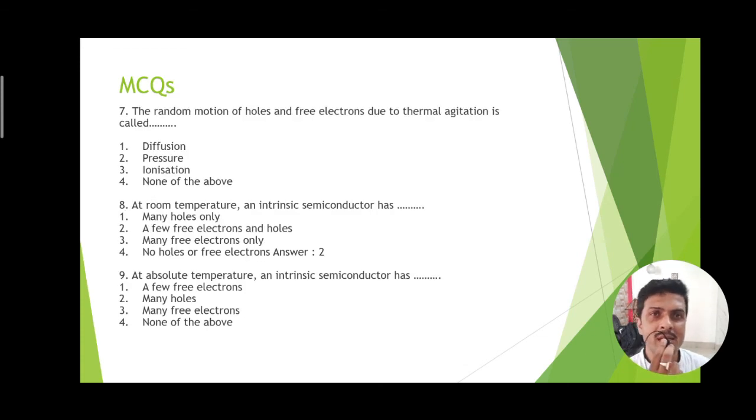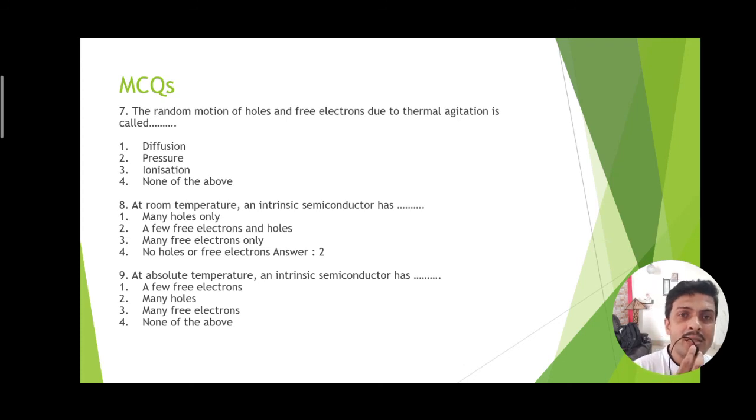The 7th question states that the random motion of holes and free electrons due to thermal agitation is called diffusion, pressure, ionization, or none of the above. The correct answer is diffusion.